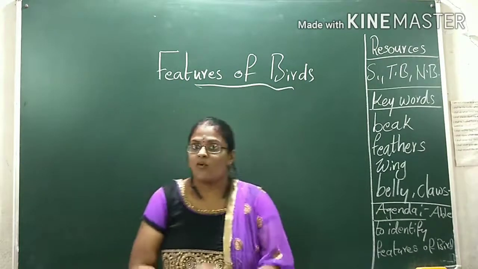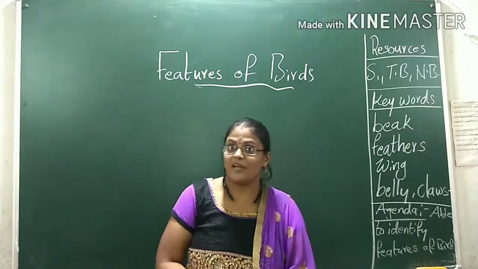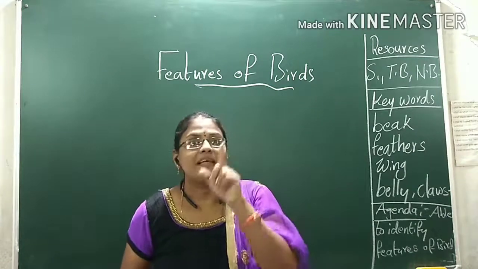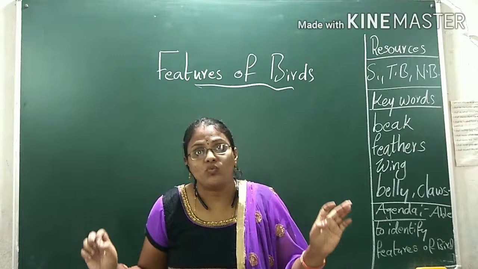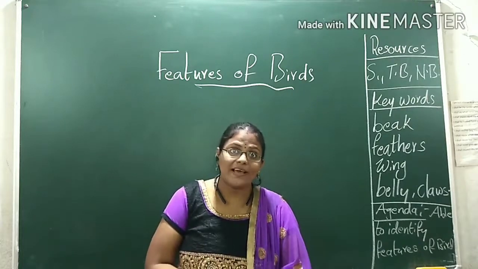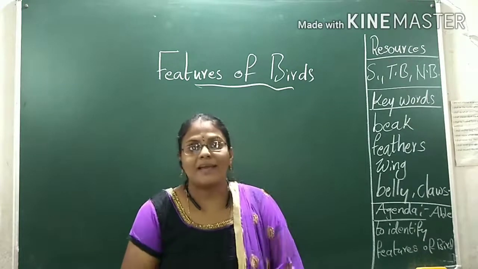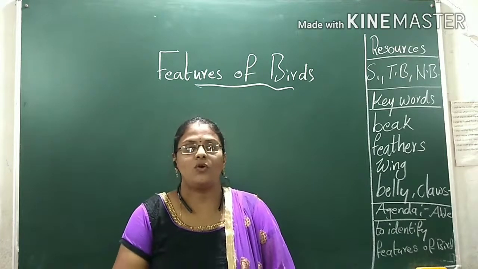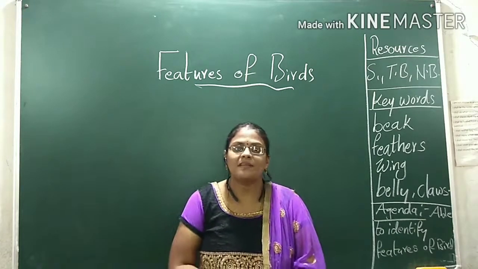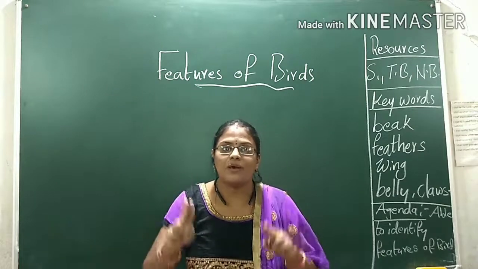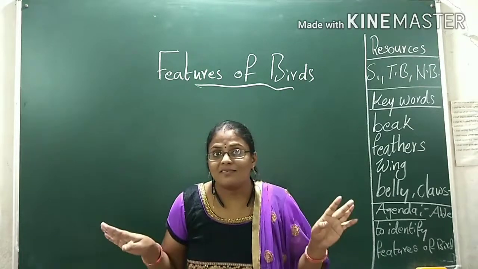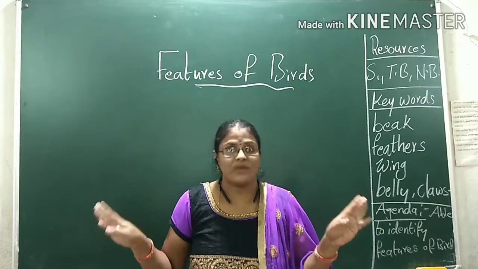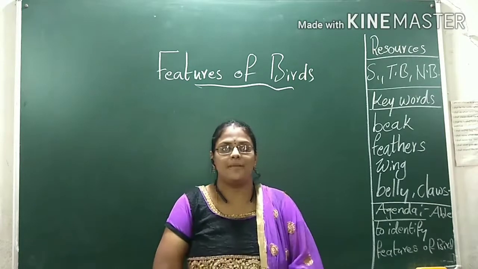Okay, children. Now when I ask you the question, listen once again. It is an animal, it has a beak, it has wings, it has two legs and it is black in color. What is it? Yes, it is a crow. See here, children, animals that have a beak, two legs and feathers, yes or no? We call them birds.